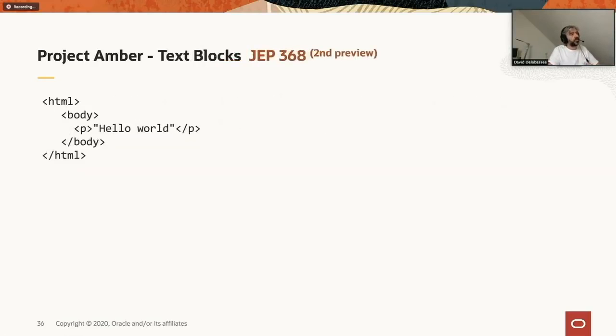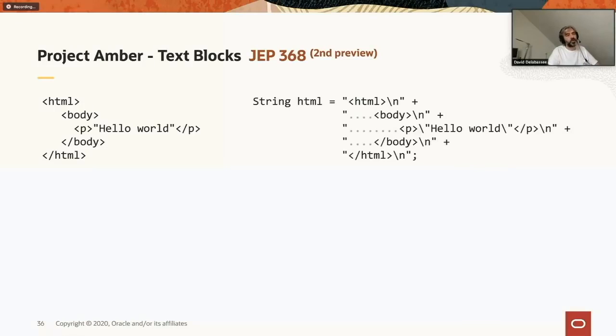Something else that is coming from Amber is text blocks. So basically, text blocks are multi-line string literals. Take the following example: you want to store the HTML that we have on the left side. Typically, you would do something in your code.